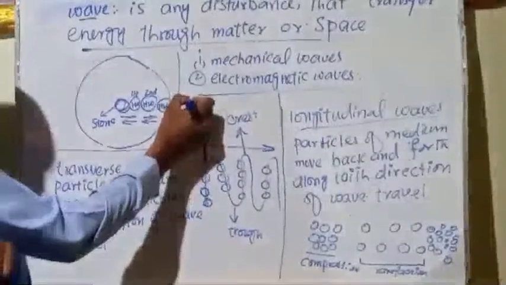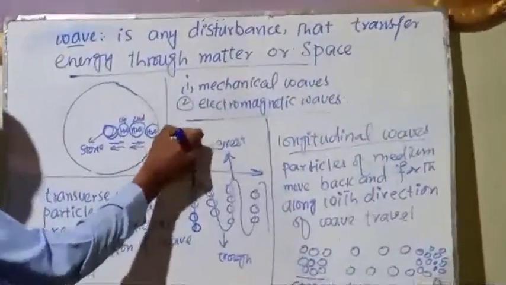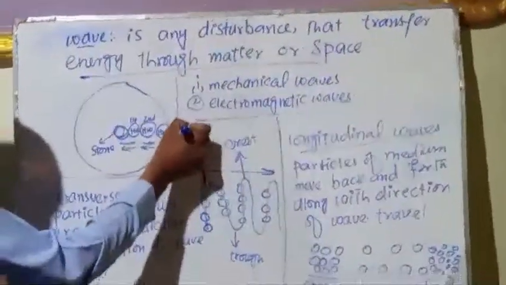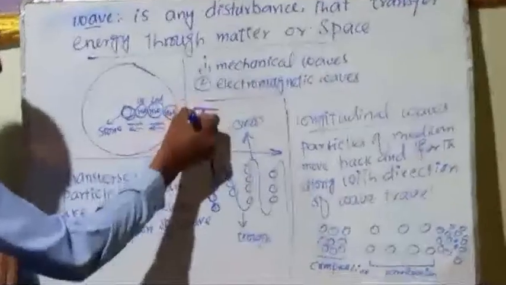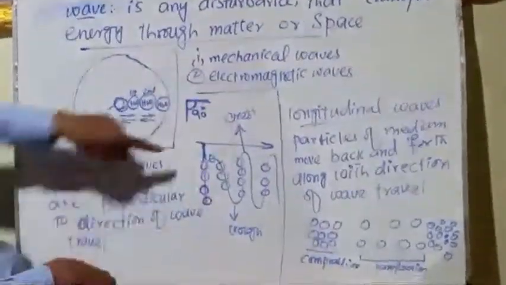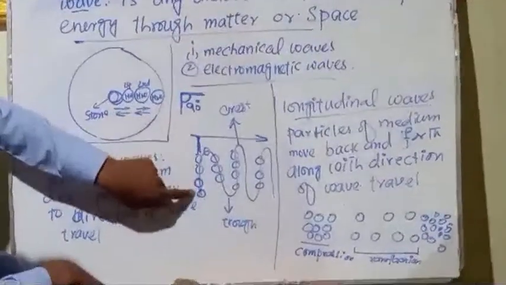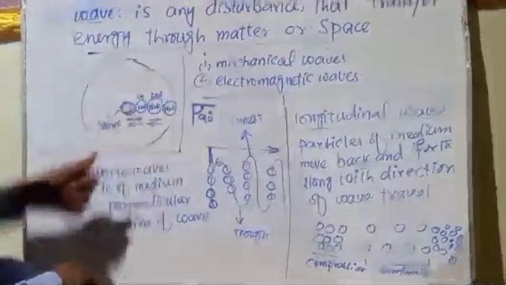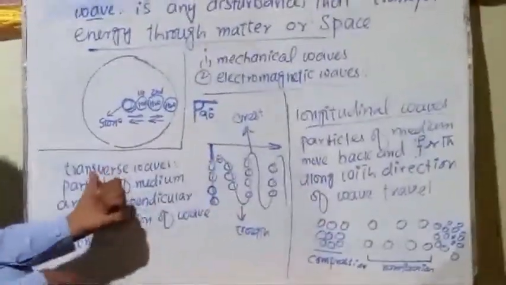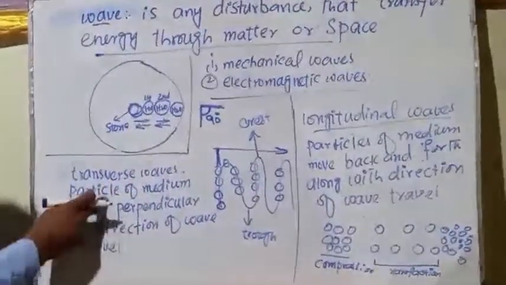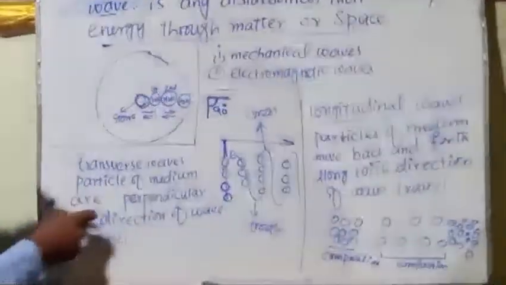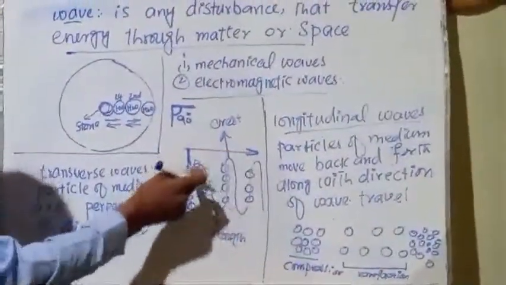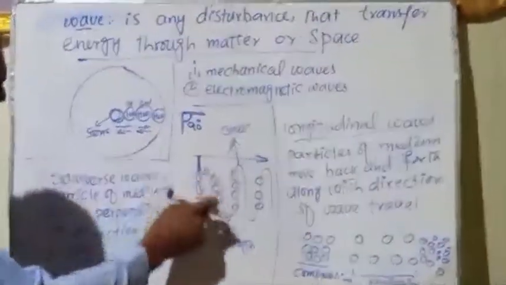As you know, when two lines intersect each other, if they make a 90 degree angle with one another, these lines are perpendicular to each other. So this time the medium particles, it means the particles of the rope, are perpendicular to the direction of wave travel. These kinds of waves are known as transverse waves. In transverse waves, the particles of the medium are perpendicular to the direction of the wave travel. This arrow indicates the direction of wave travel, so the medium particles are perpendicular to it.